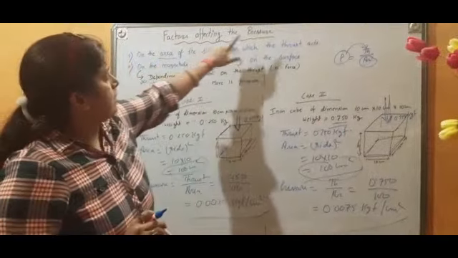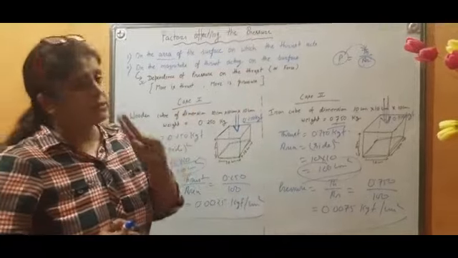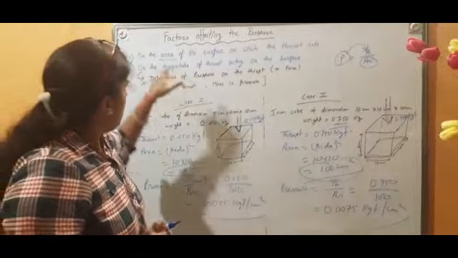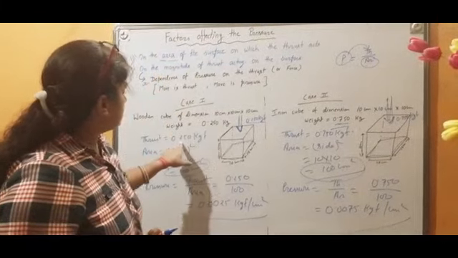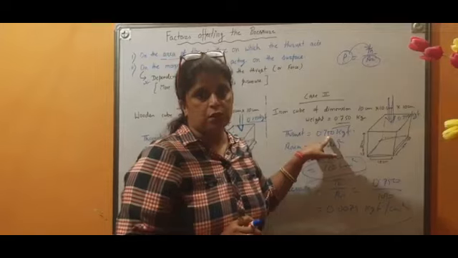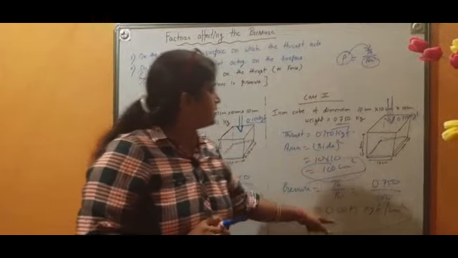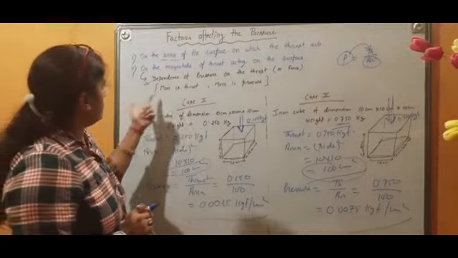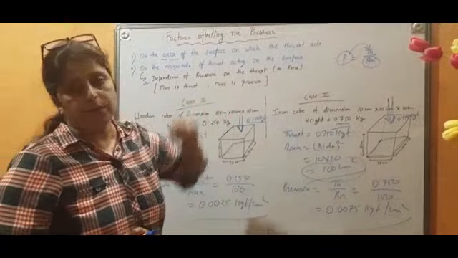The factors affecting the pressure, which are the two things on which pressure depends. First thing is area of the surface on which thrust will work, and the magnitude. Here magnitude is 0.250, here magnitude is 2.750. Here thrust is more, therefore pressure is more. Here thrust is less, therefore pressure is less. That was my line: more is the thrust, more is the pressure.